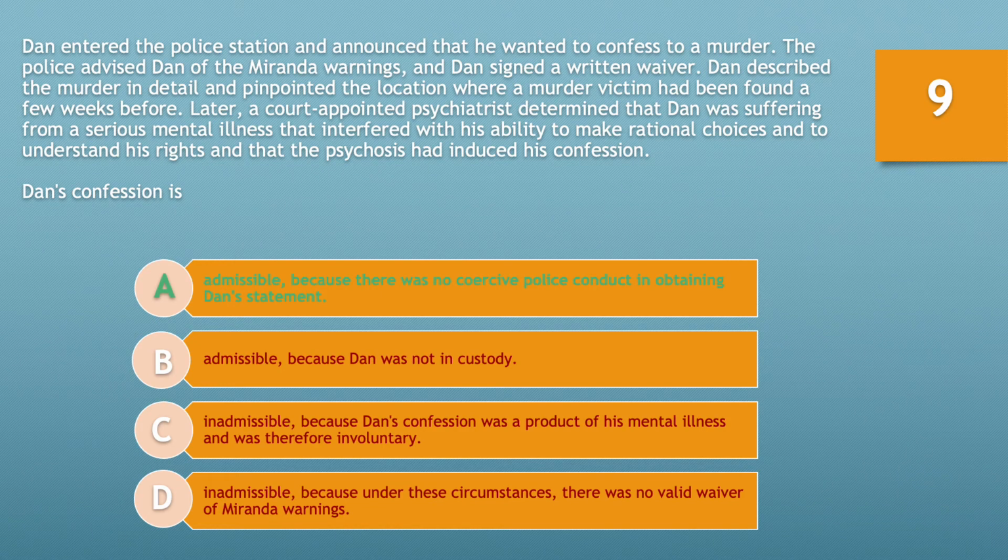If you chose option A, admissible because there was no coercive police conduct in obtaining Dan's statement, you'd be correct. The Due Process Clause of the 14th Amendment requires that a confession be voluntary for it to be admissible. Voluntariness is determined by looking at the totality of the circumstances. However, only official compulsion will cause a confession to be involuntary.